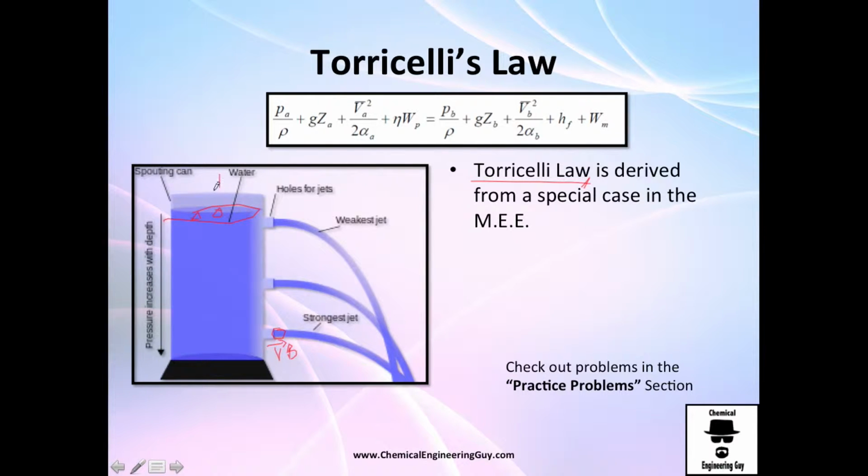Since we have atmospheric pressure at both points, we have no change in pressures, no pump, no turbines. What else? We could ignore the loss on friction. Since the velocity at the starting point is 0, we can also ignore it. So we are left with only these three.